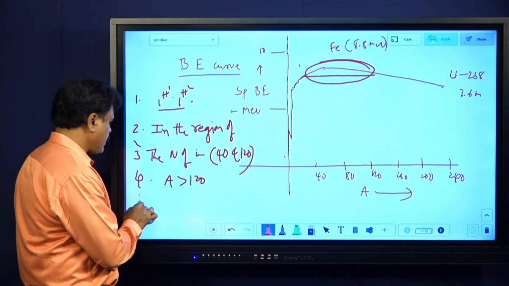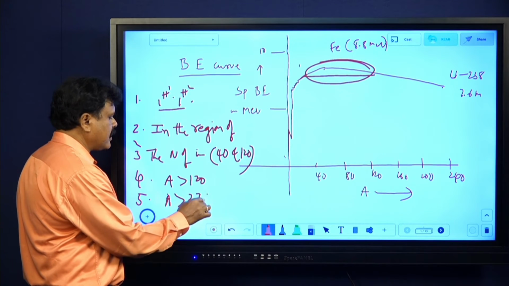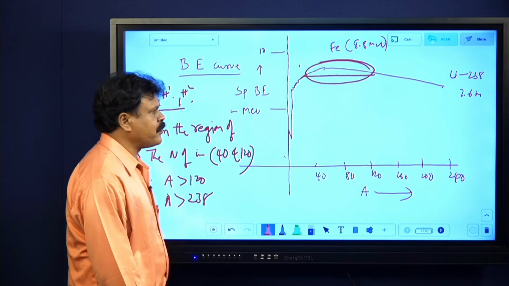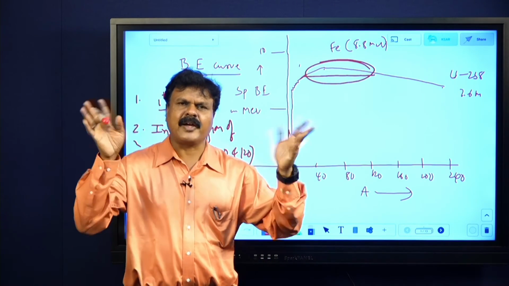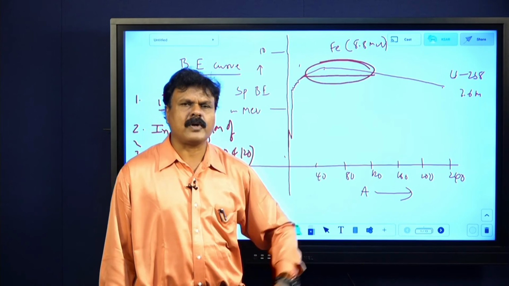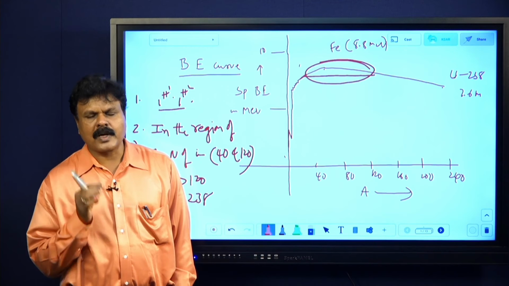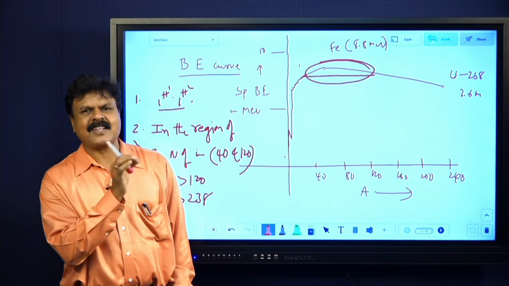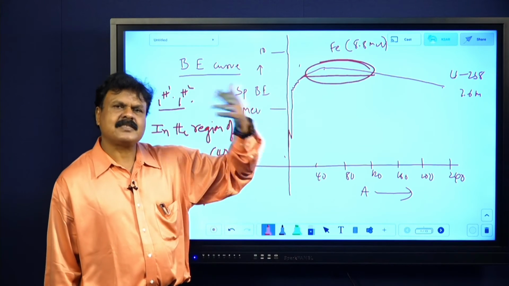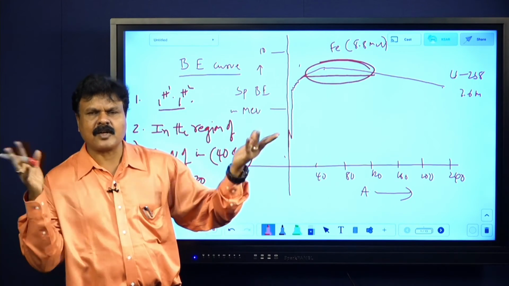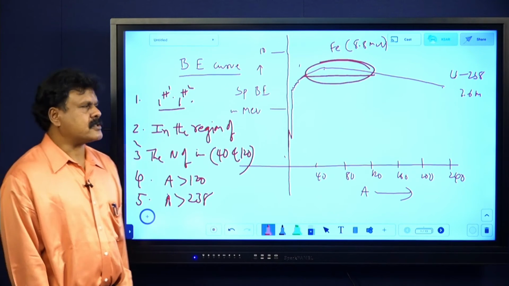One more point: nuclei having mass number greater than 238 have very less specific binding energy, and they are highly unstable and radioactive. I am not showing more than 240, only up to 238 we have stopped actually. Nuclei having mass numbers greater than 238 have less specific binding energy, and hence they are highly unstable and radioactive. They will always undergo disintegration. Understand this once again. This is one important 5-mark question.